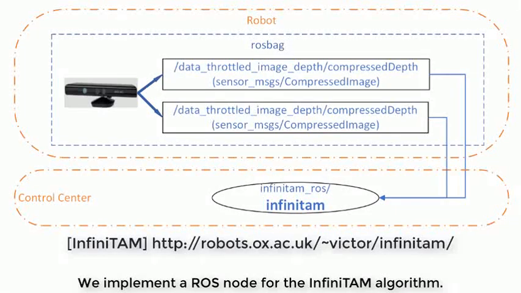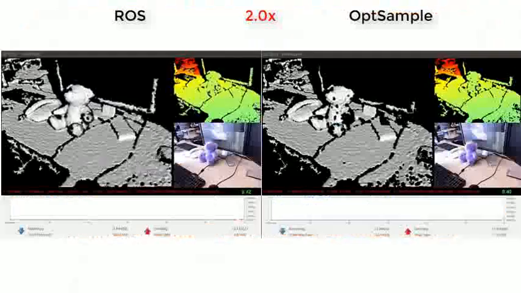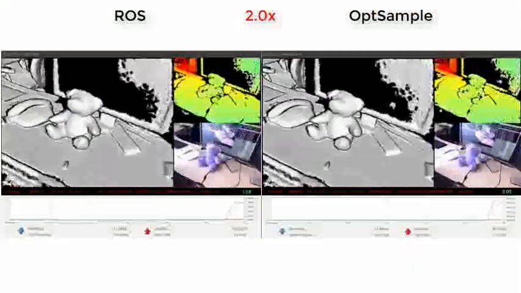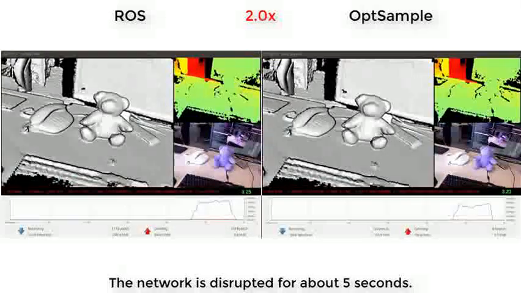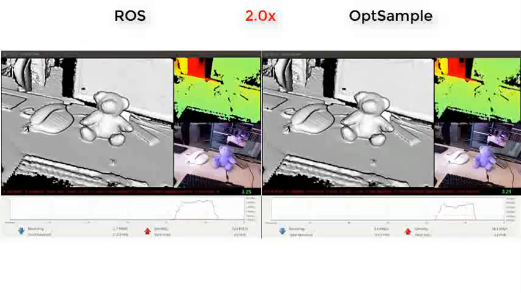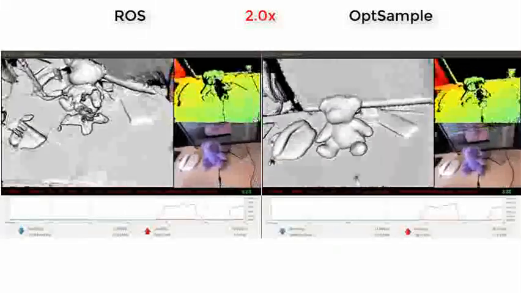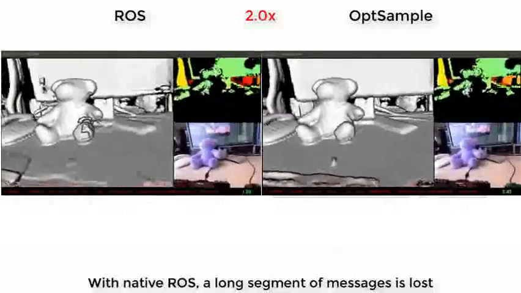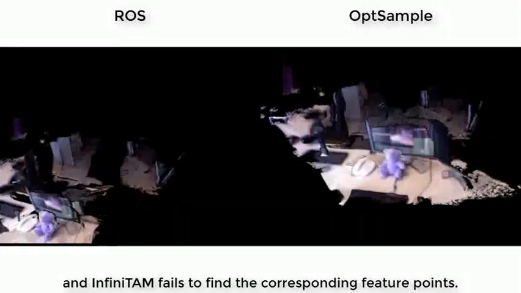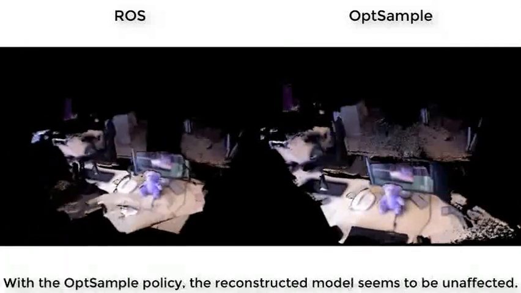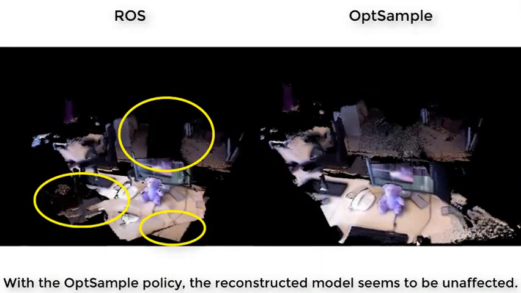The second application is 3D reconstruction. We implement a ROS node for the InfiniTAM algorithm. The network is disrupted for about 5 seconds. With native ROS, a long segment of messages is lost and InfiniTAM fails to find the corresponding feature points. With the OptSample policy, the reconstructed model seems to be unaffected.